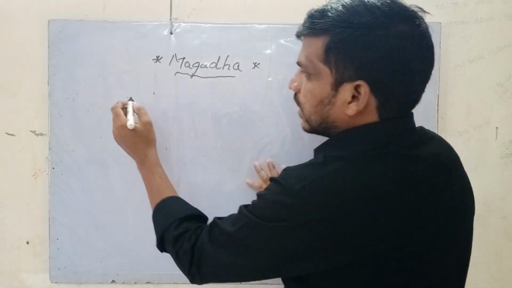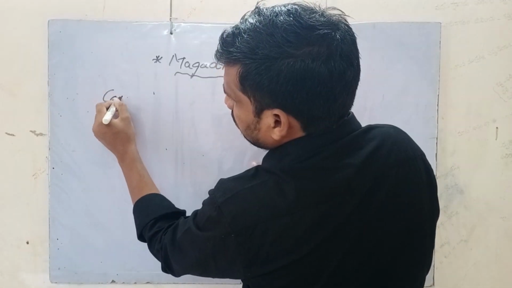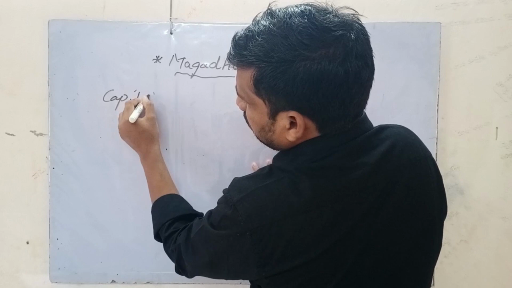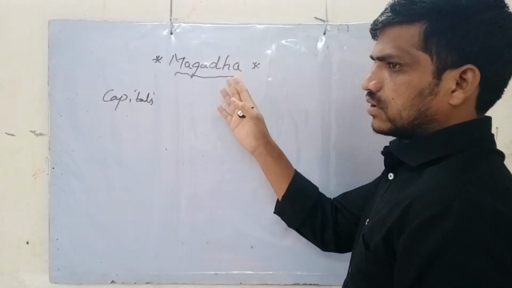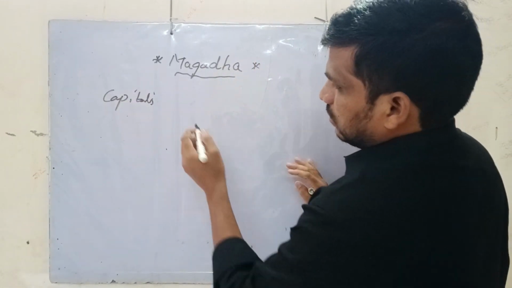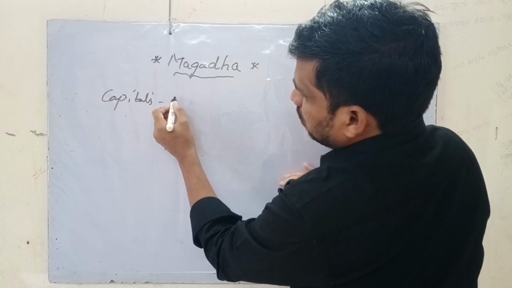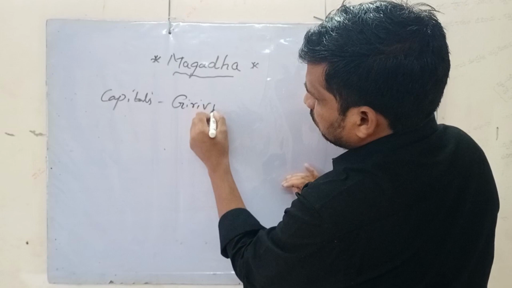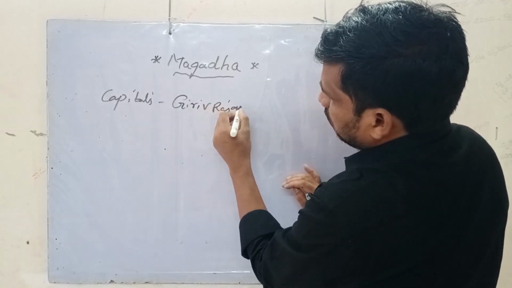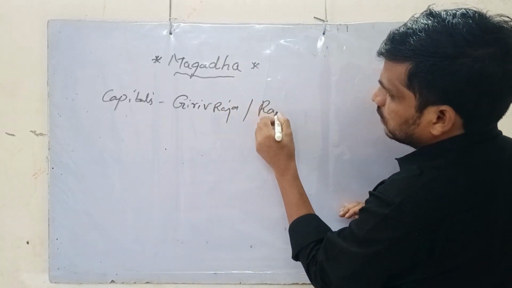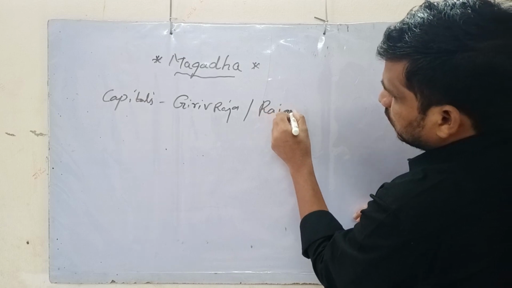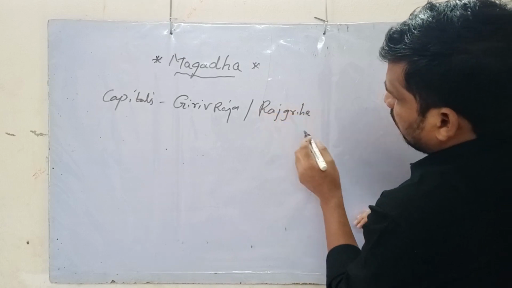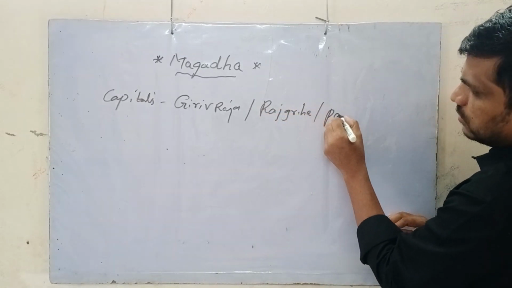Magadha had different capitals according to the dynasty and the king. Girivraja, Rajgriha, and even Pataliputra.